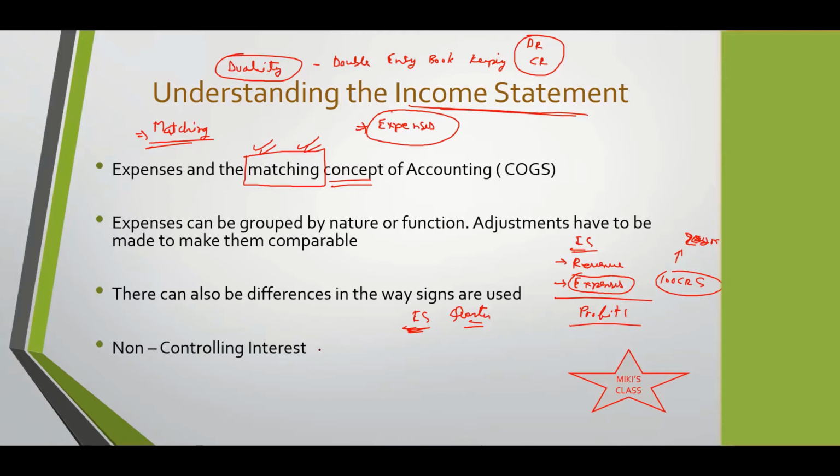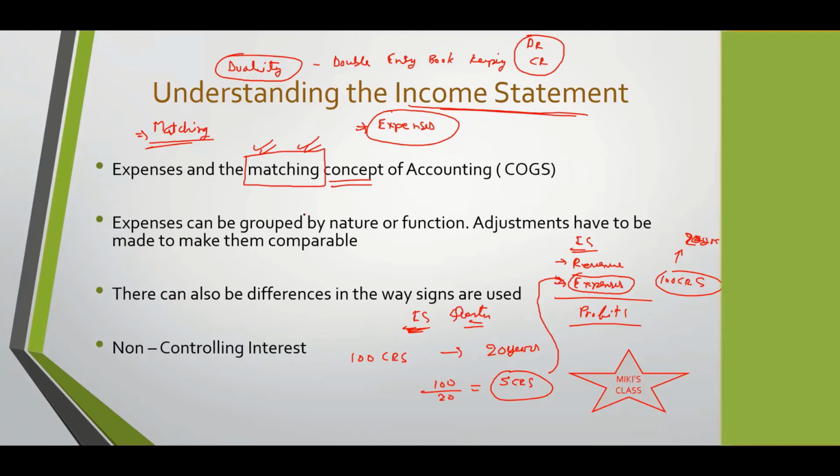And there are a lot of uses of this. You've heard about the term depreciation or amortization, right? Like we gave the example of a machinery which was bought for 100 crores, and we know that the life of the machine is 20 years. I'm keeping it simple, there are many ways to do it. But typically we'll do 100 by 20. This is called the straight line method. There are other methods also, but just trying to keep it simple. 20 years, so every year we'll charge 5 crores to the income statement.